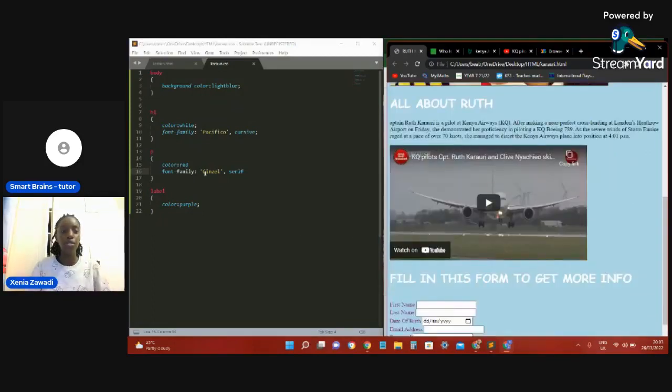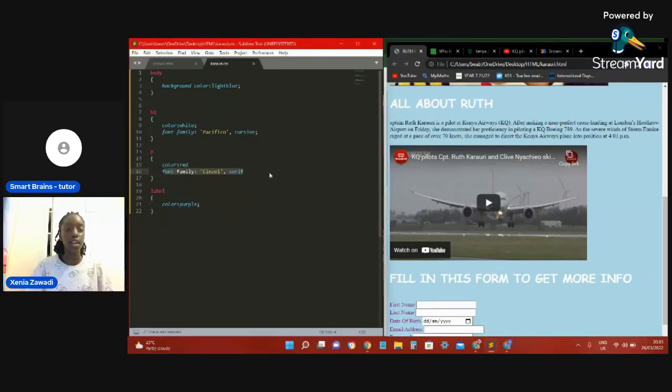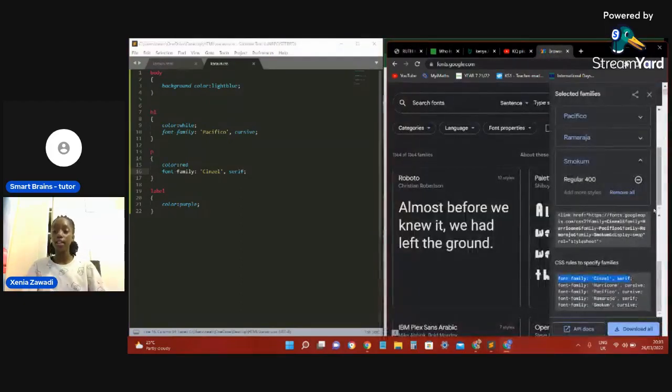It didn't change because there is a little bit of white, so we're going to be doing another one. Oh, we forgot to put it here. So we're going to be putting another font. I'm going to be using Smokum.